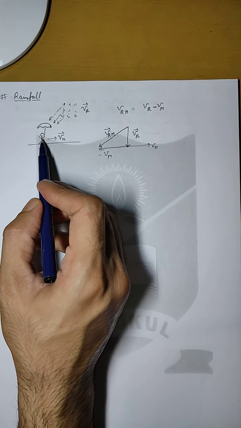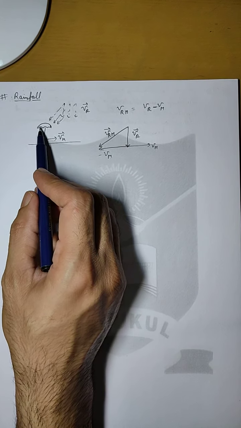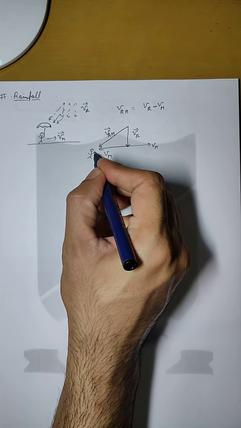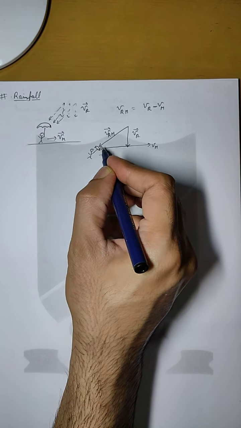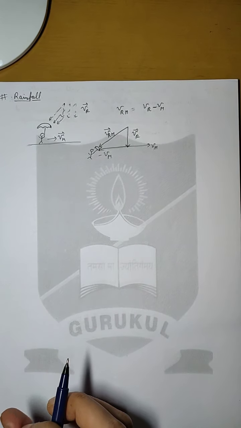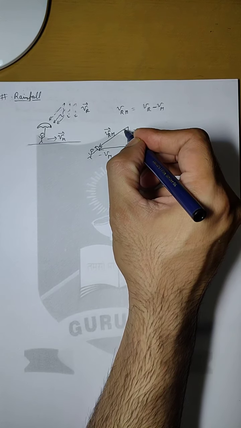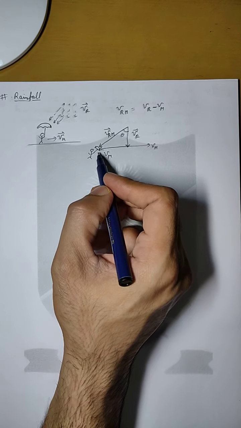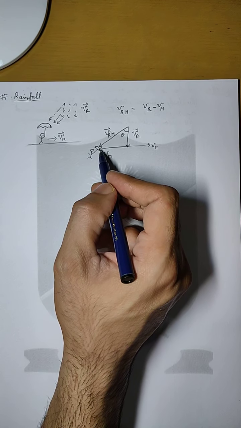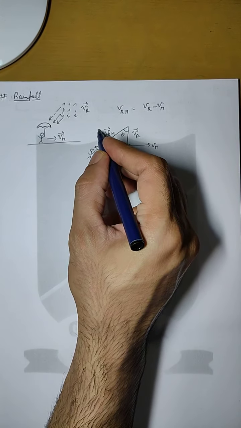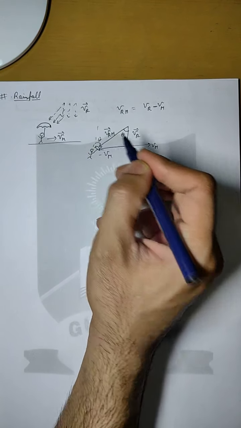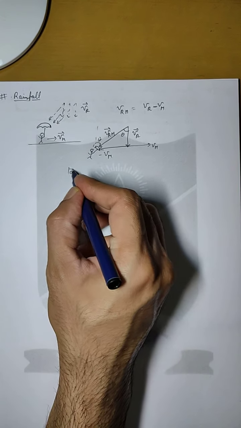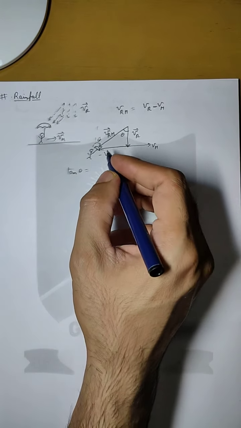So to protect himself, he has to hold the umbrella in the direction of rain. If the man is here, he has to hold the umbrella in this direction to protect himself from the rain. This resultant velocity will make an angle theta. If the question asks at what angle the man has to hold the umbrella, this will also be theta from the vertical because of alternate angles. We can use tan theta or any other trigonometric ratio to find it.